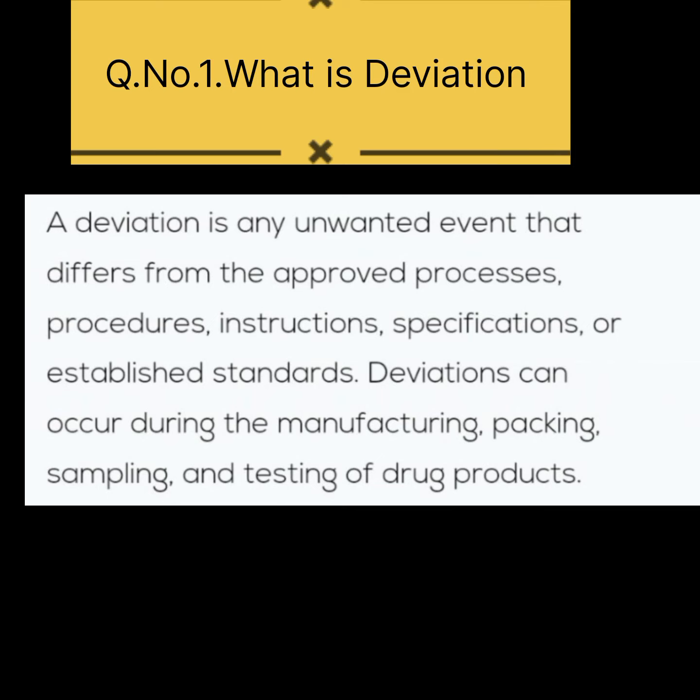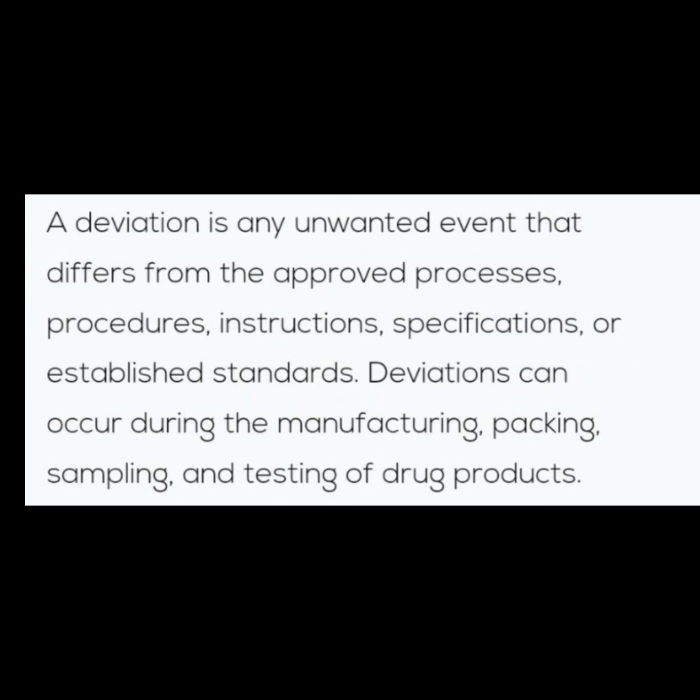Question number 1. What is deviation? Answer: a deviation is any unwanted event that differs from the approved processes, procedures, instructions, specifications, or established standards. Deviations can occur during the manufacturing, packing, sampling, and testing of drug products.